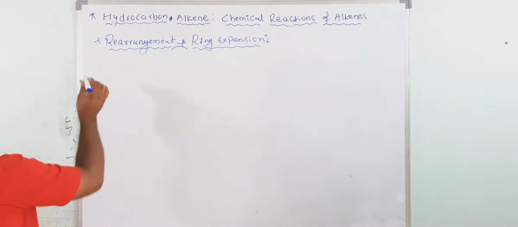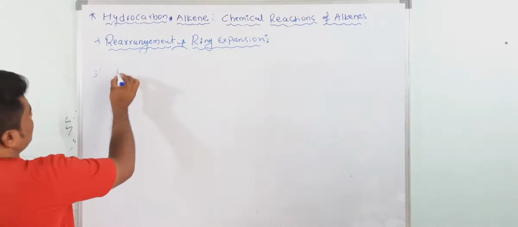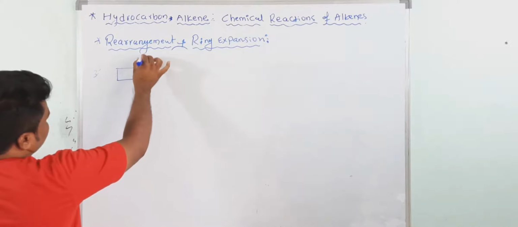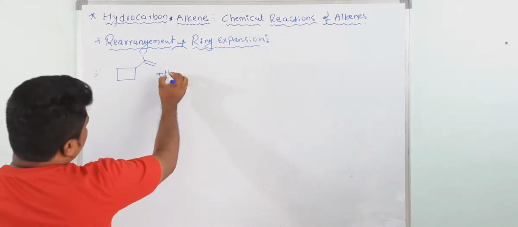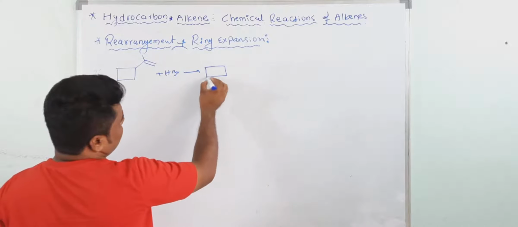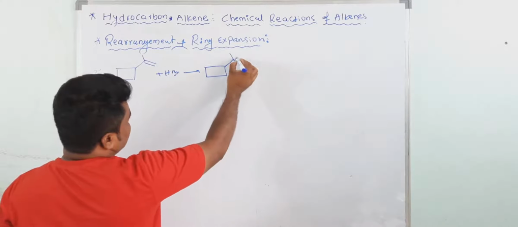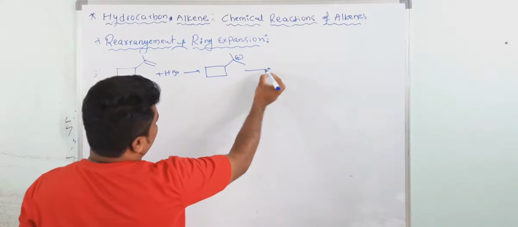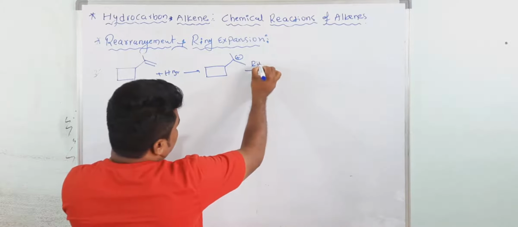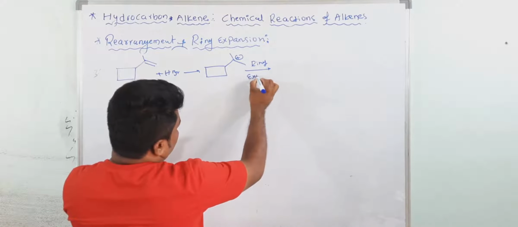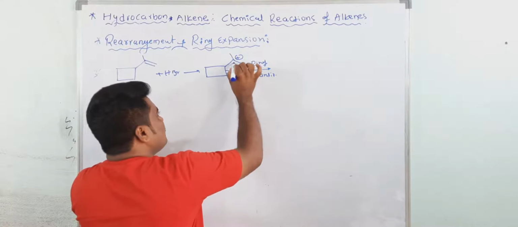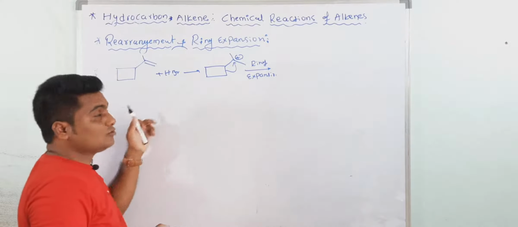Okay, now see one more product, third question. Suppose you have a 4-membered ring like this. Now if you add the HBr, what would be the product? First what happened? Protonation will take place, forming a stable carbocation. Then, this is a 4-membered ring, so it undergoes ring expansion. The 4-membered ring becomes a 5-membered ring because it reduces angle strain.